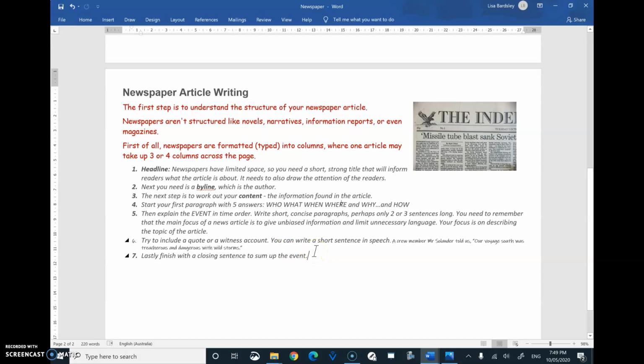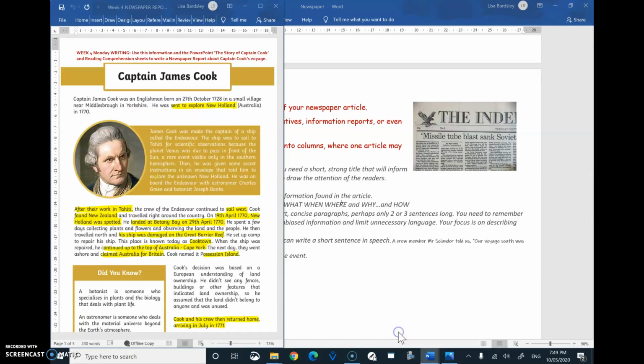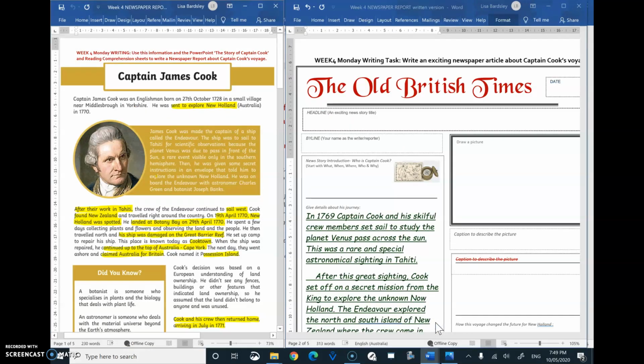So this is a great event for British history, or this is a once-in-a-lifetime voyage that has changed the world forever. Something like that would finish it up. So let's go through. I'll explain some of it for you, but I'll let you write your own article. So you might want to get some ideas, or if you're not sure where to start.